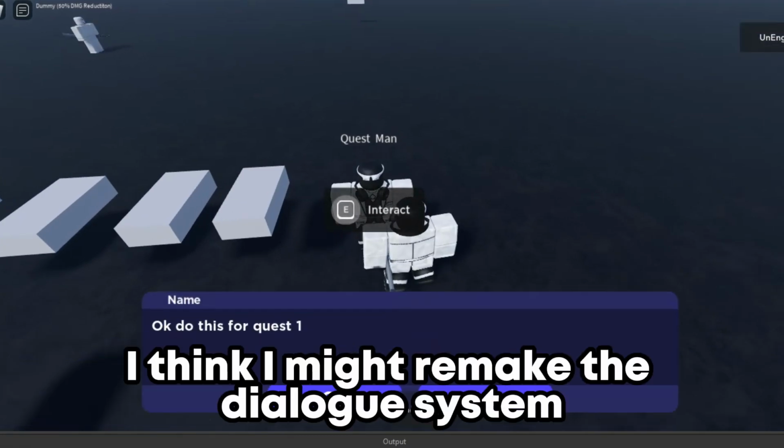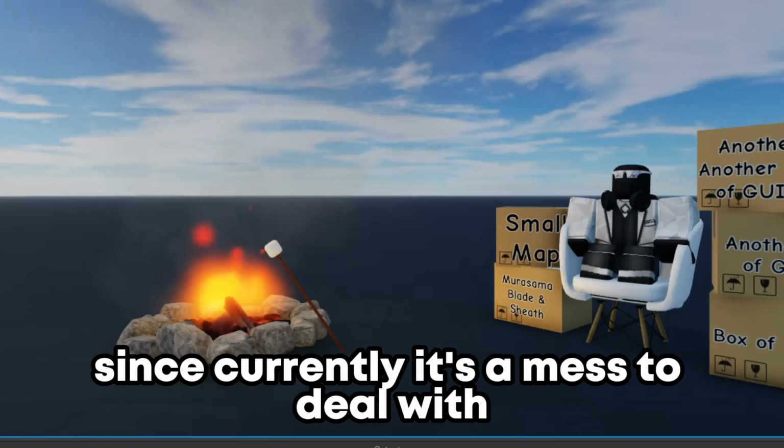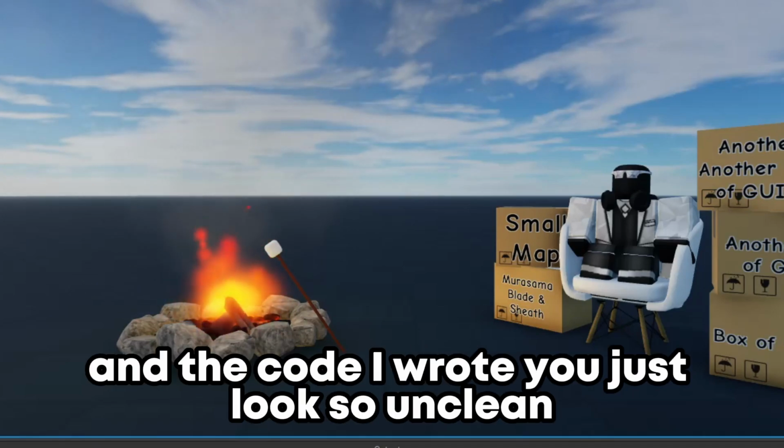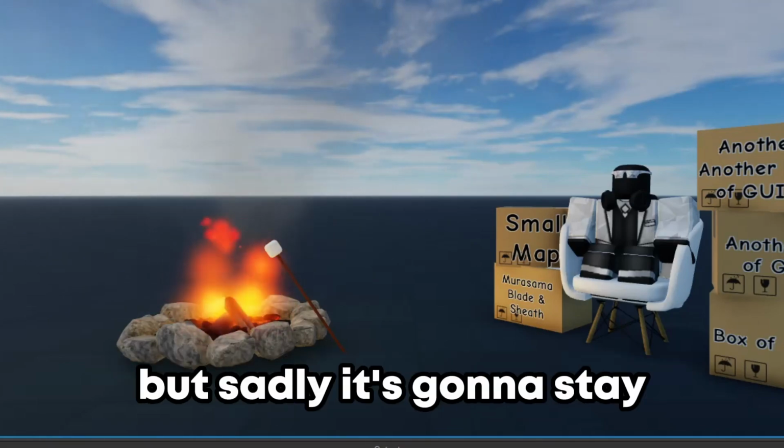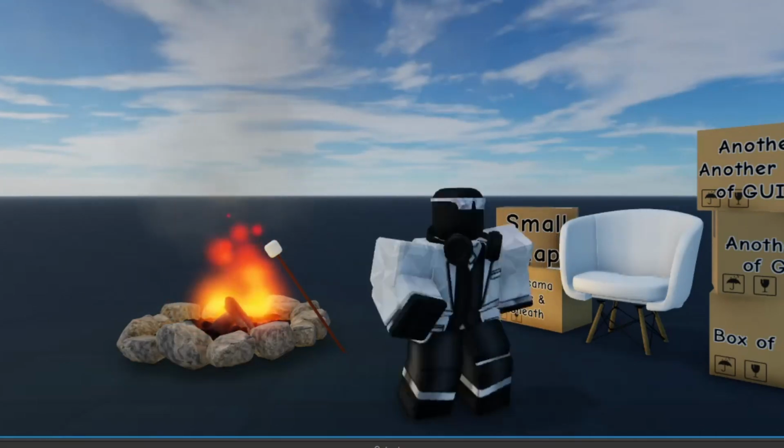I think I might remake the dialogue system in the future, since currently it's a mess to deal with, and the code I wrote just looks so unclean. It really annoys me, but sadly it's gonna stay. So let's see what I made next.